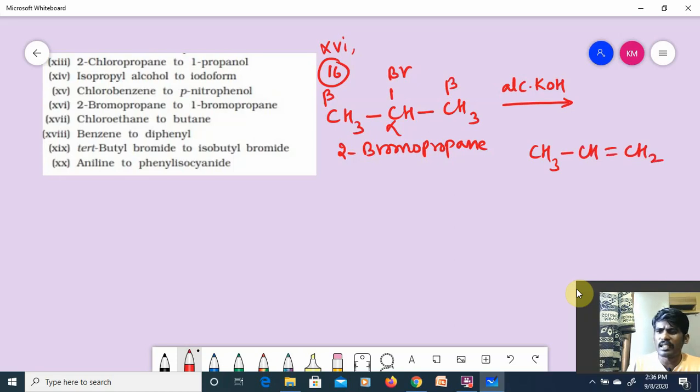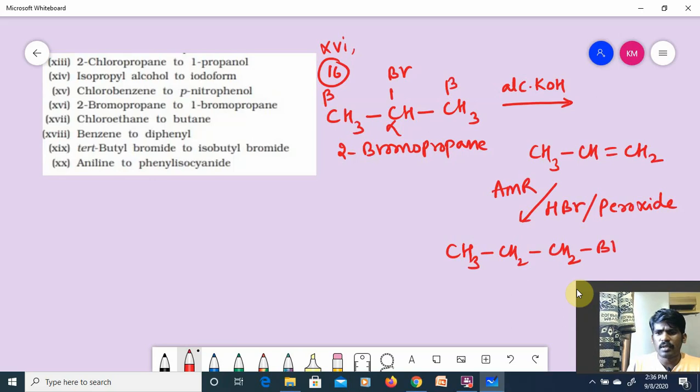I got an alkene. I have to get bromine now at the first position. So HBr in the presence of peroxide follows anti-Markovnikov's rule. So CH3-CH2-CH2-Br. This is 1-bromopropane. Understood the point, guys? Is it clear?